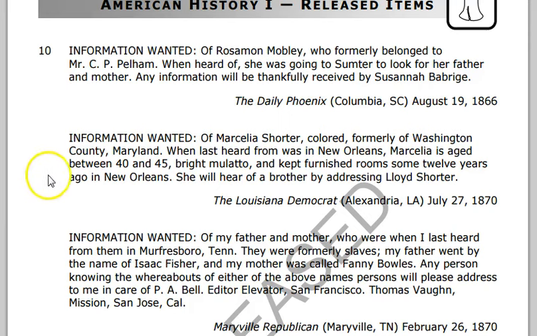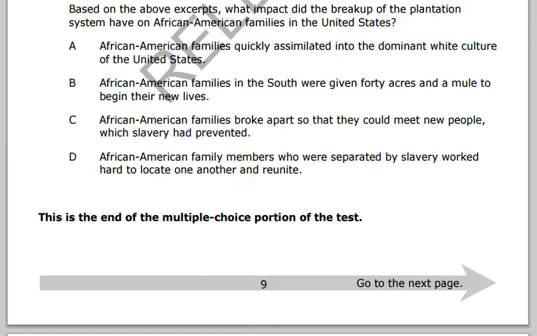Okay, question 10 here. These are three advertisements, it looks like, from newspapers in South Carolina, Louisiana, and Tennessee. I'll let you go ahead and read those. Go ahead and hit pause and then hit play when you're ready. And then it says, based on the above excerpts, what impact did the breakup of the plantation system have on African American families in the United States?